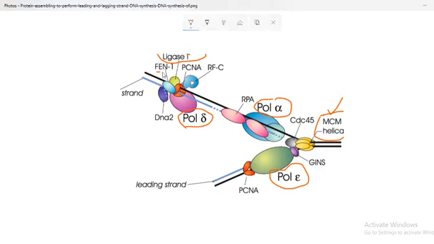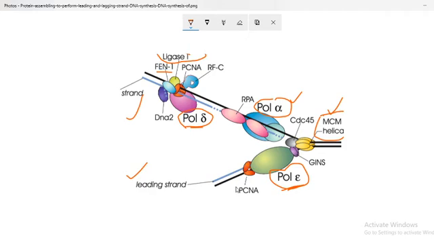Apart from this, FEN1 is working here. One strand acts as the leading strand and one strand acts as the lagging strand. In the leading strand, DNA polymerase epsilon is working, and in the lagging strand, DNA polymerase alpha and DNA polymerase delta are working.